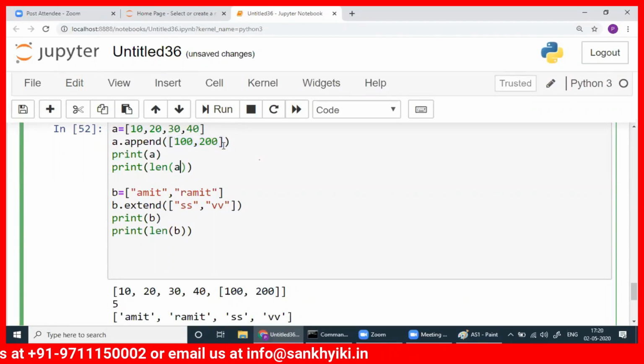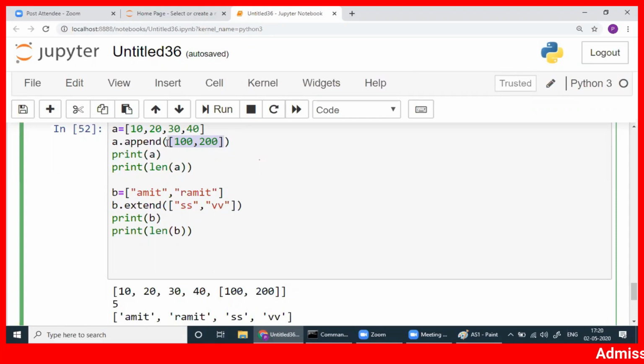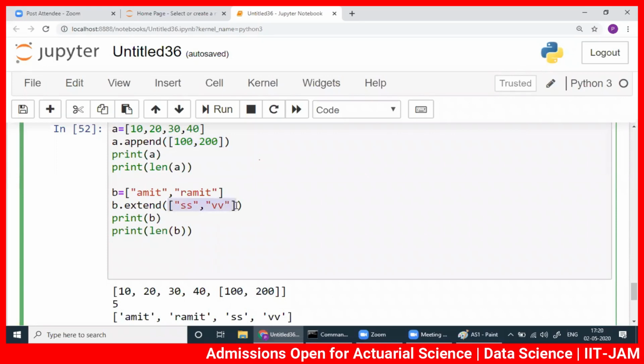Even in Python, everything is an object. So this is one object. This is one, I'm saying. If you write append here, one object we can add. So this is considered as one. In extend, more than one is allowed. So this will not be considered as one.